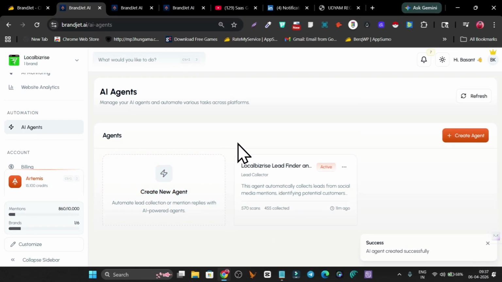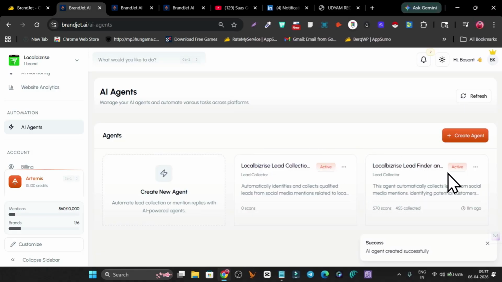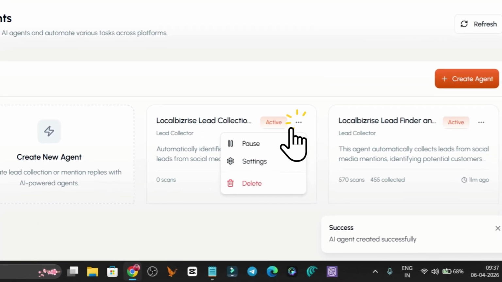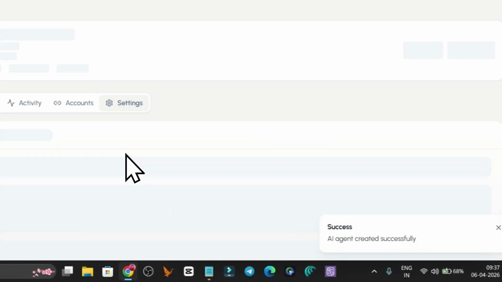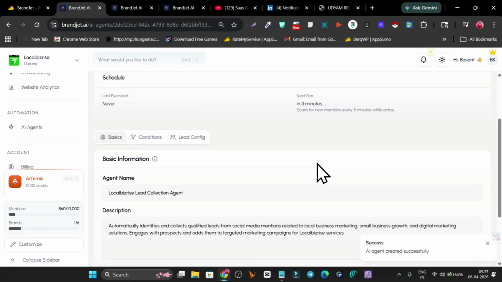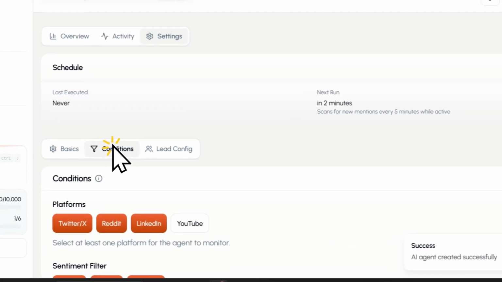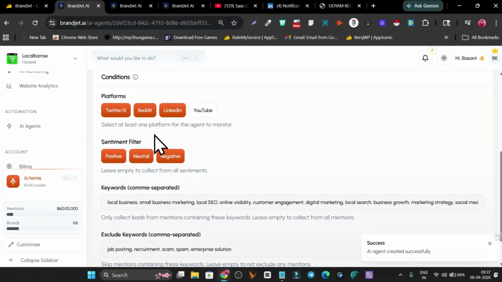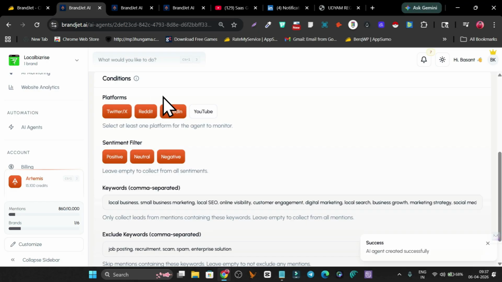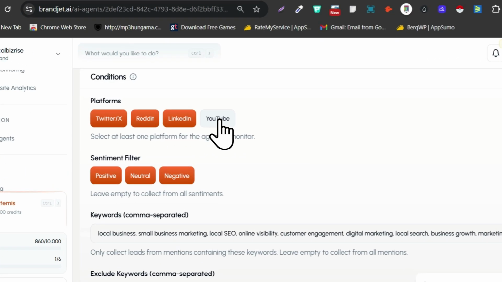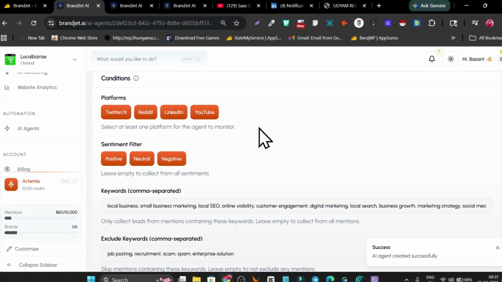Now in the final step, you can see my agent is built, and it has 0 scans, meaning no lead scans till now. We have to configure a few things, like adding the keywords, which will be used to find the people who are interested in our services. We go to the conditions, and you can see which platforms you want to use for scraping the leads. By default Twitter, Reddit, LinkedIn, and YouTube are selected. I am going to go with all of them.